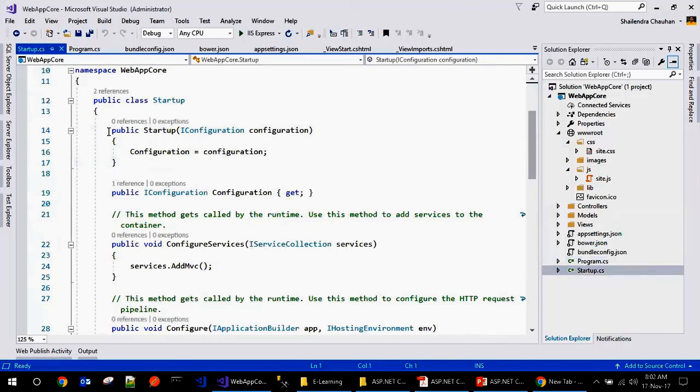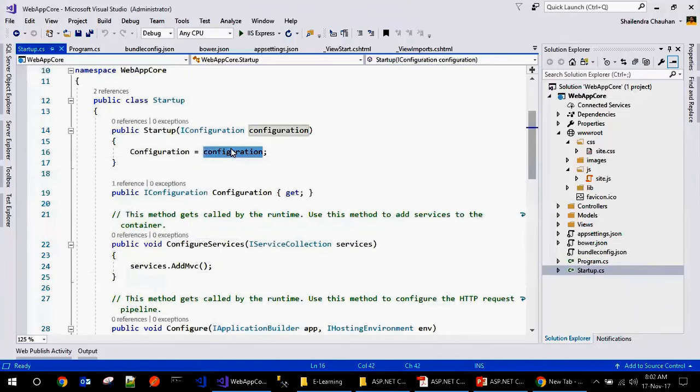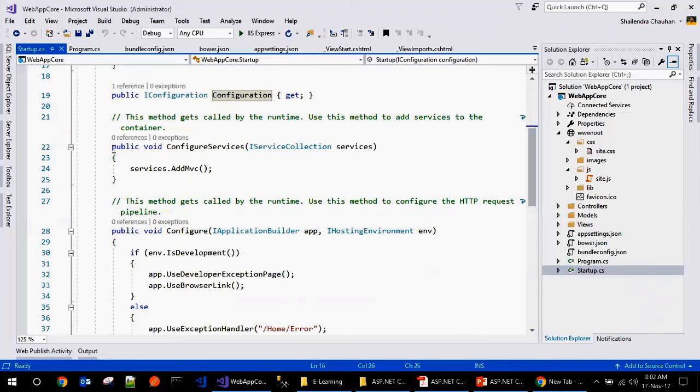So you can see we have the configuration. Whatever configuration we have defined in appsettings.json, we can access using this configuration, as we have the configuration manager in ASP.NET 4.0 and MVC5. Same way we have this configuration here. So using this configuration, we can access the appsettings.json connection string, whatever setting we have there. I don't know, guys, if you will see in ASP.NET Core MVC, we have to add MVC explicitly.